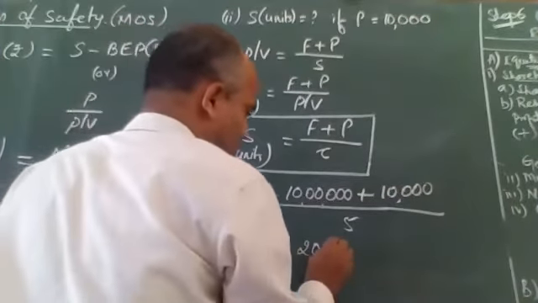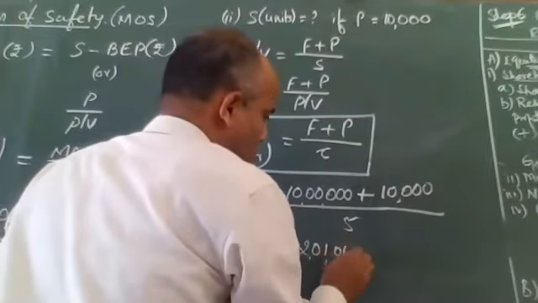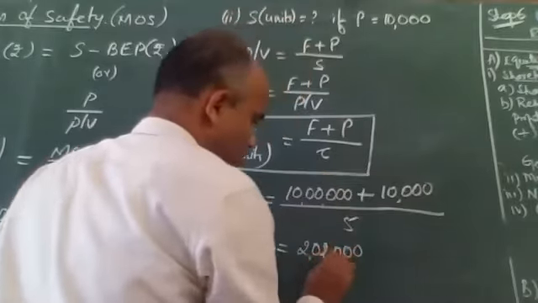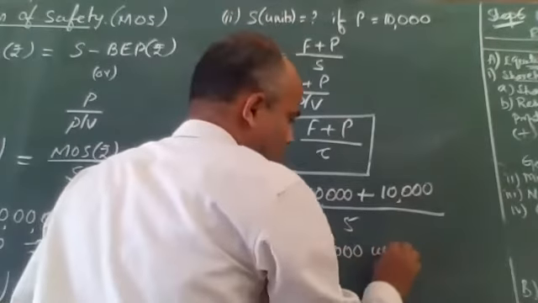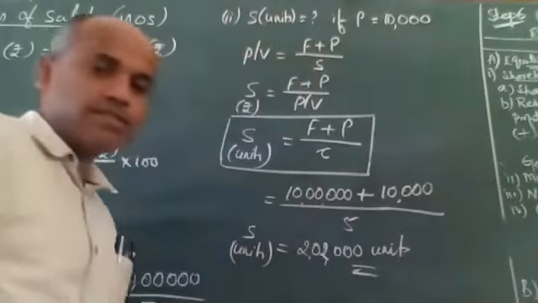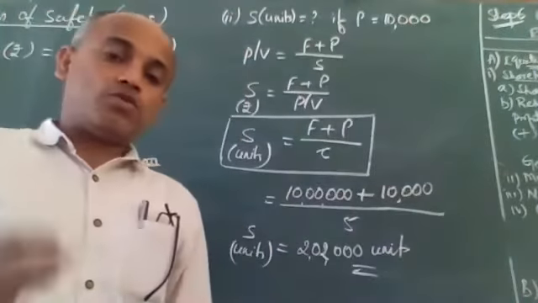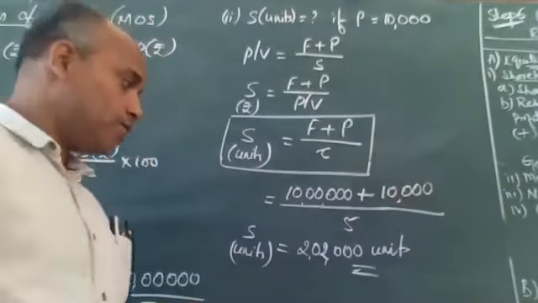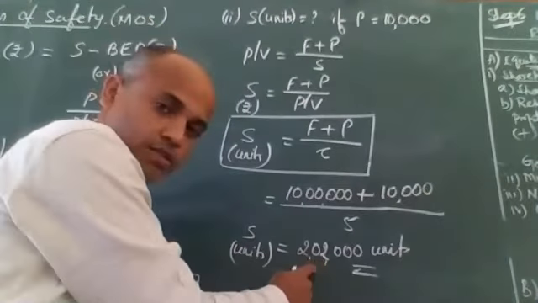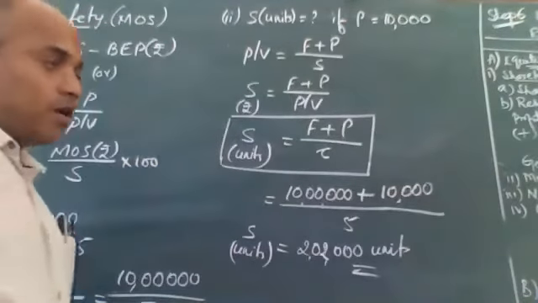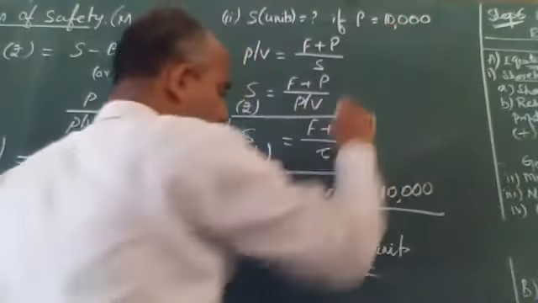2 lakh 1,000 units or 2 lakh 2,000 units? 2,02,000, sir. 2 lakh 2,000 units. So what is this answer? What is this 2 lakh 2,000 telling you? It says, if you sell 2 lakh 2,000 units, you will get a profit of 10,000 rupees. If you want 10,000 rupees profit, you must sell that.